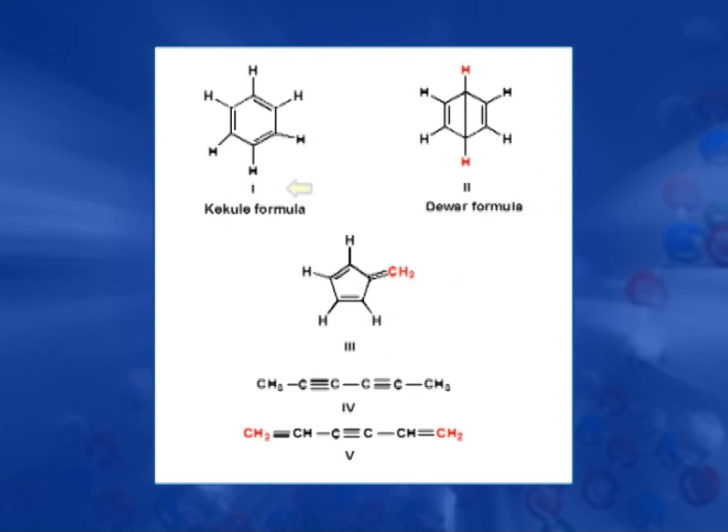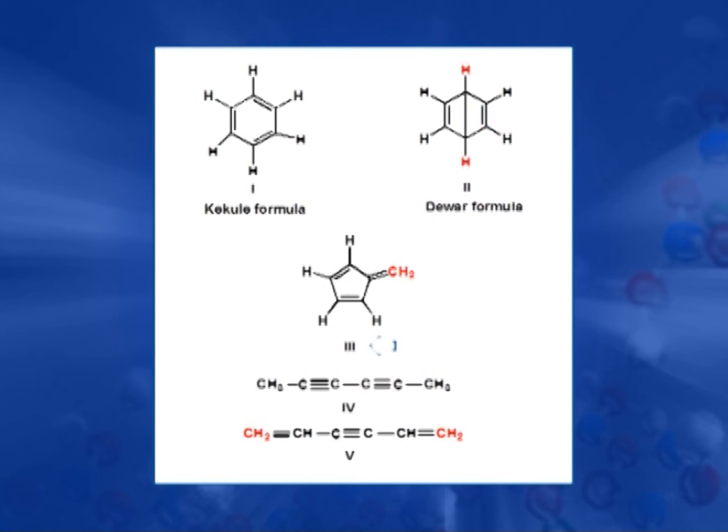First, formula number 1, was given by Kekule in 1858. It is a 6-membered cyclic compound having conjugated double bonds. The second one is the Dewar formula. It is a bicyclic ring system having 2 double bonds.